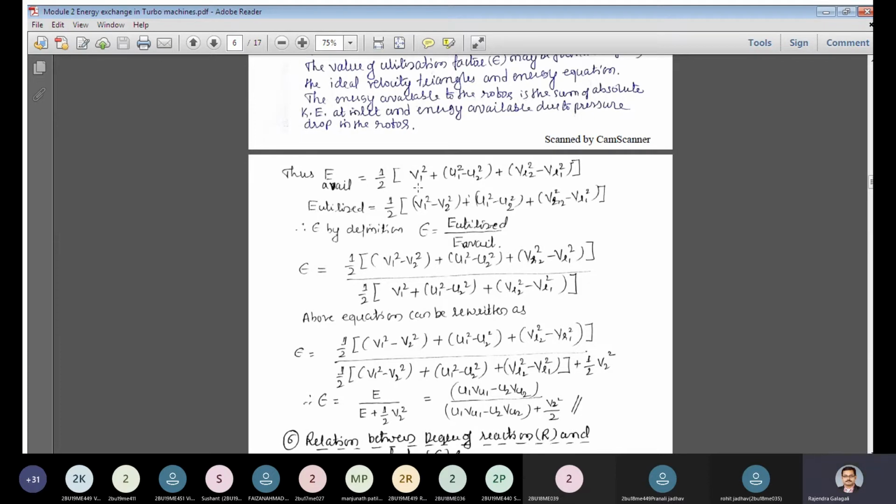Why is V2 square considered as 0 in the first equation, the energy available? Why is V1 square minus V2 square not considered over here? Can anyone tell me?